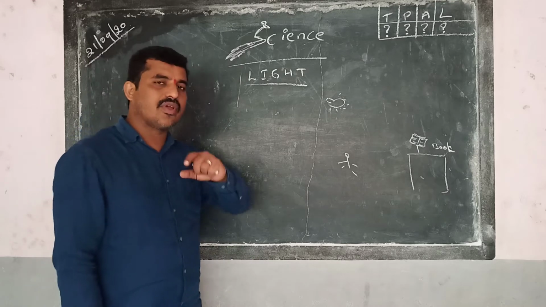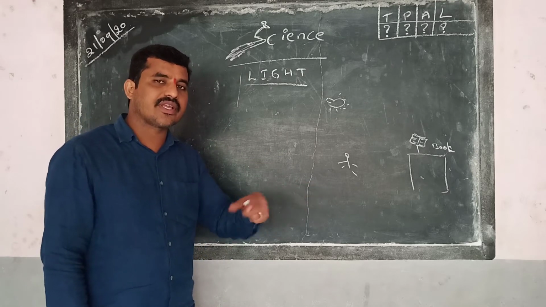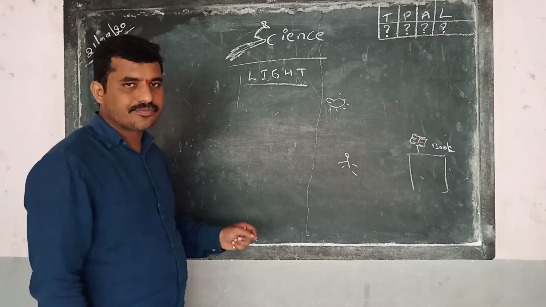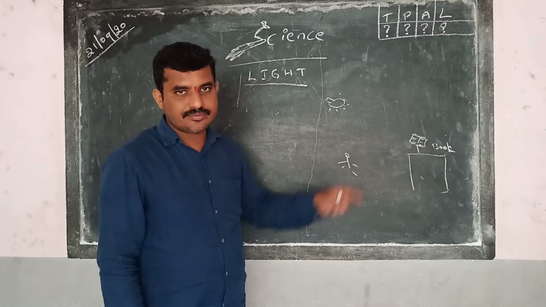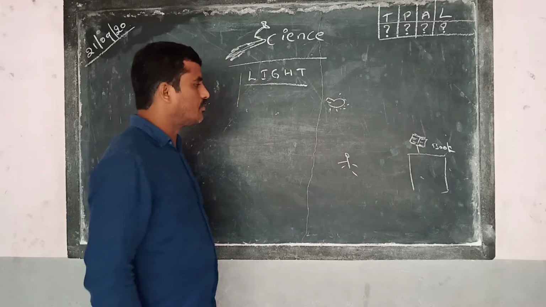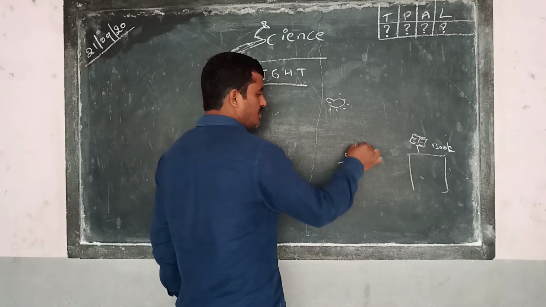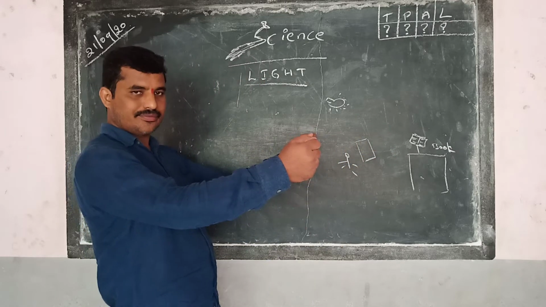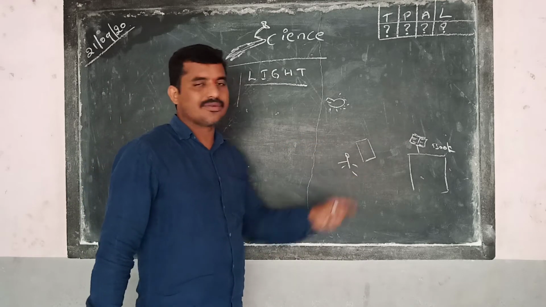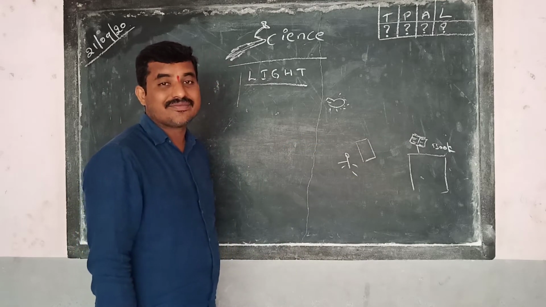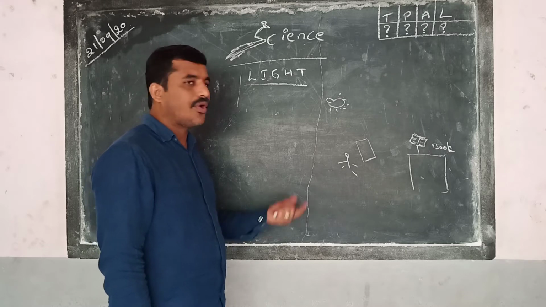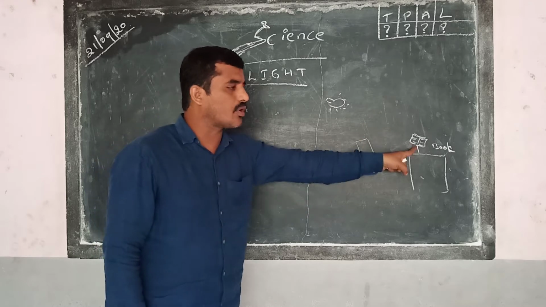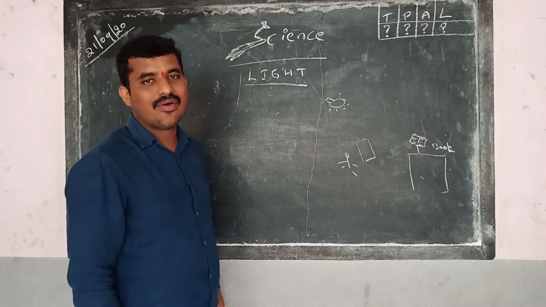Whenever the light is there, is it sure that we can see the object? Let's see. Imagine you switch on the light. You are able to see the book, right? Yes? Now keep a pad before this. You have a pad in front of you, and try to see the book. Can you see it? What you can see is the pad. But can you see the book? No. But light is there.